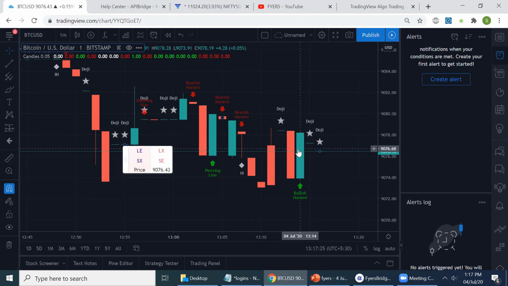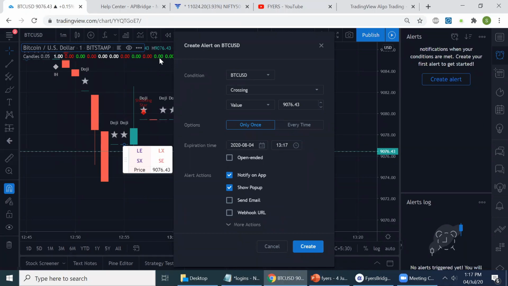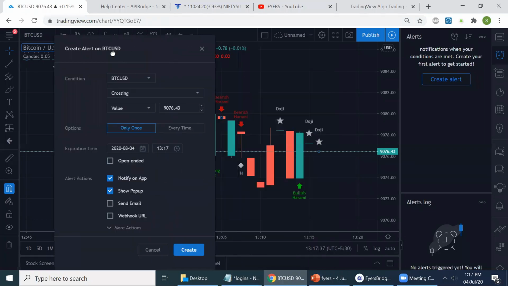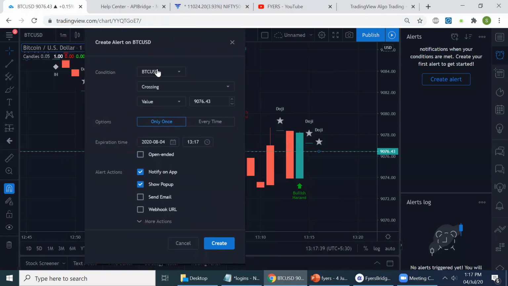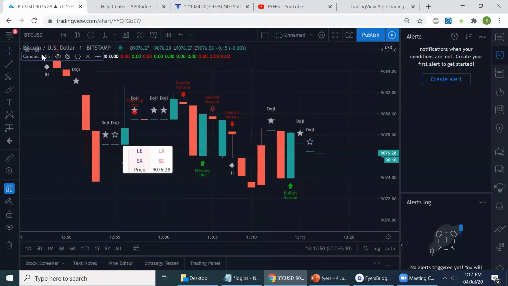So the first thing when you're setting up an algo out of a candlestick pattern is, I'll add an alert. Condition, using the candlestick rather than the BTC USD here.